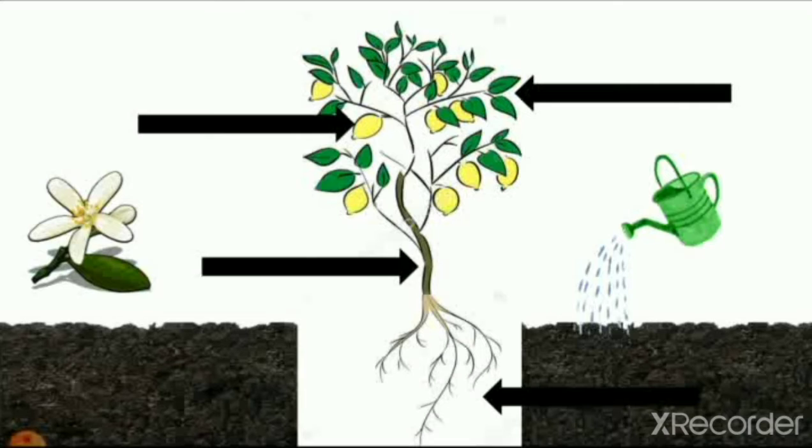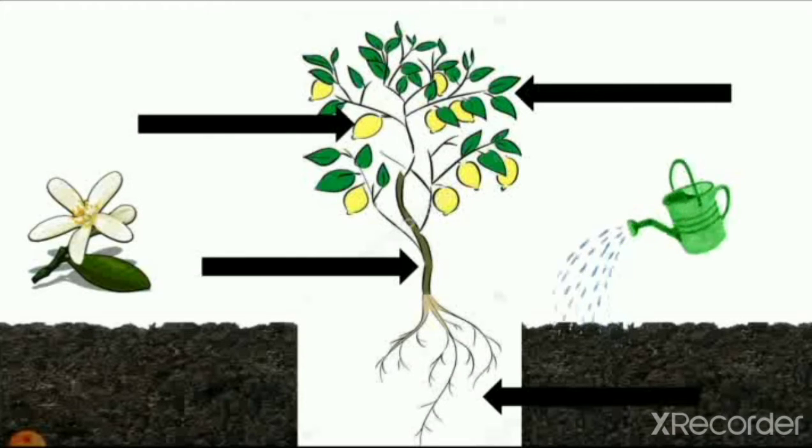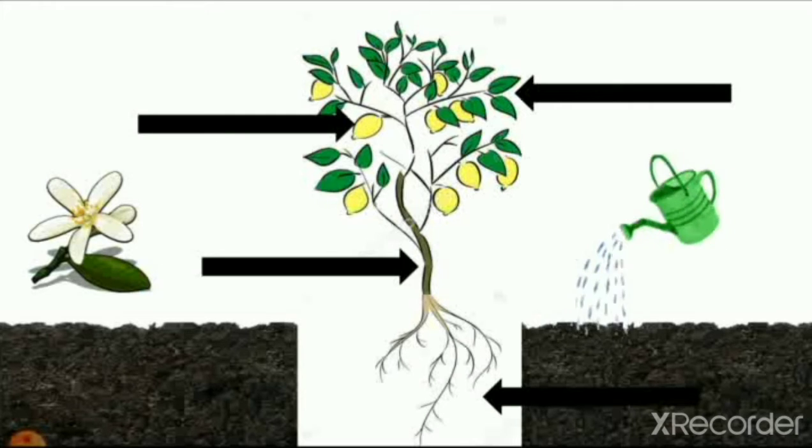So these are all 5 parts of the plant. All parts of the plant we eat as a vegetable or as a fruit or as spices in our food. So the whole plant is helpful in our food.